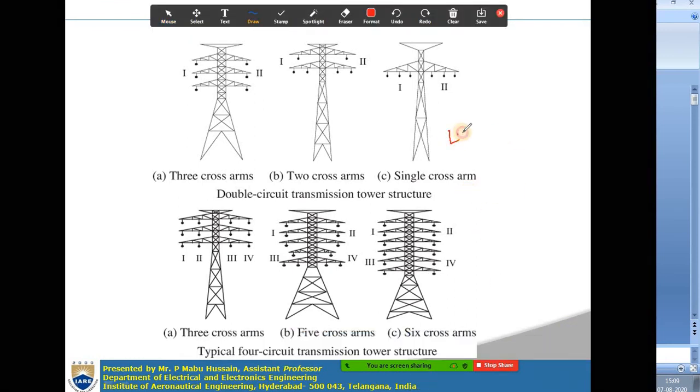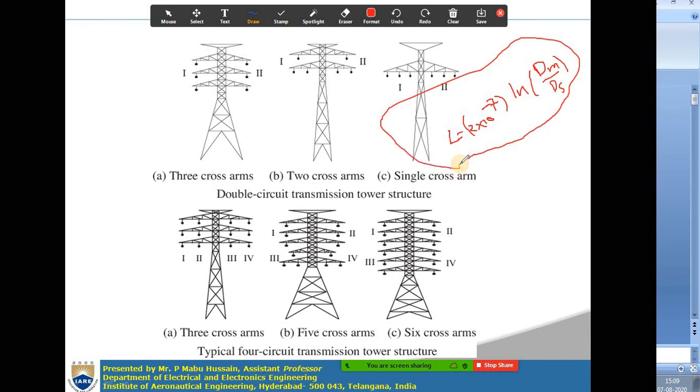Inductance L is equal to 2 into 10 power minus 7 into ln of dm by ds, mutual GMD by self GMD. This is the general expression of inductance for any transmission line. If it is a single phase transmission line, then dm will be capital D and ds will be r dash, for a single circuit transmission line.